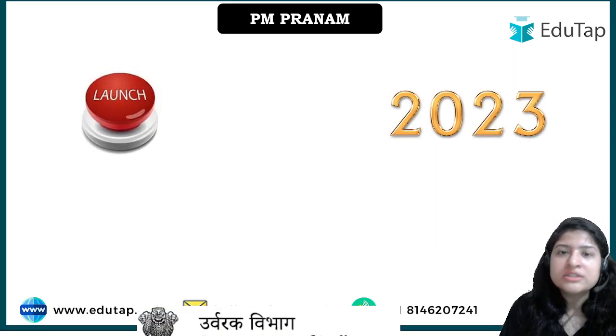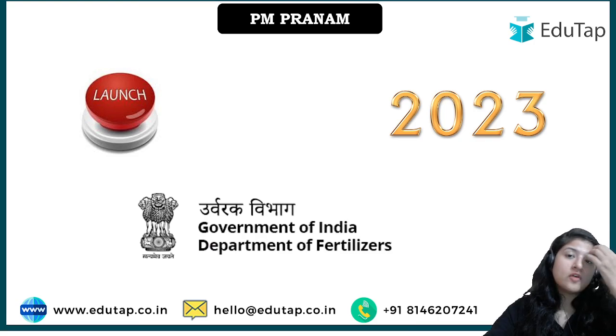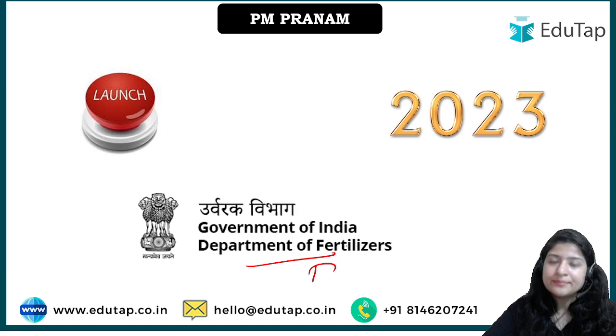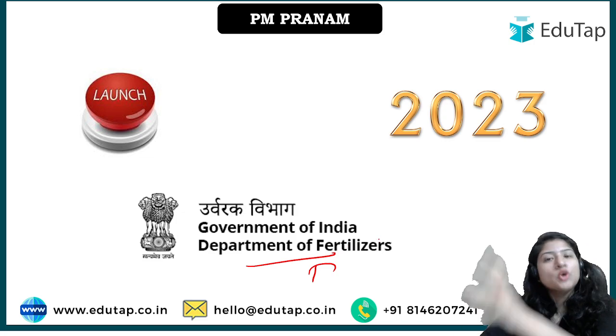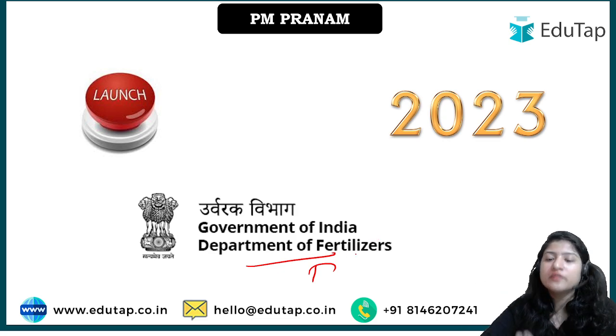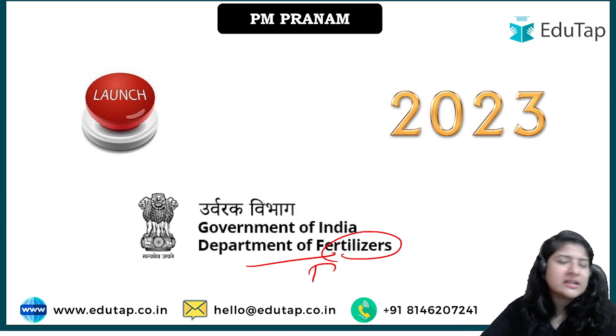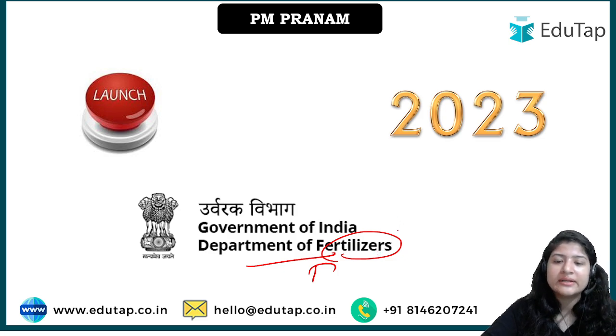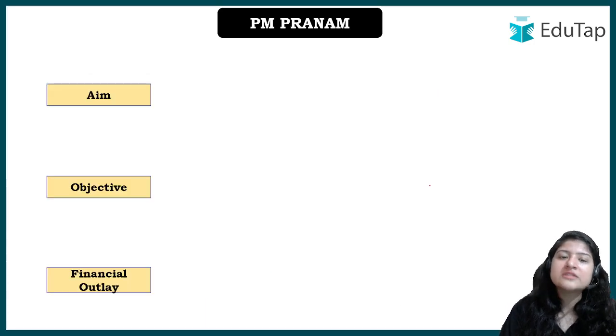ठीक है, launch year 2023, and see this falls, this Department of Fertilizers is going to take care of this scheme, and this department falls under the Ministry of Chemicals. ठीक है, तो Ministry of Chemicals आपकी overall ministry है. However, under that we have one department, Department of Fertilizers, because ultimately fertilizers also deal with chemicals only. These are inorganic chemicals, right? So that is why Department of Fertilizers is going to take care of this particular scheme.